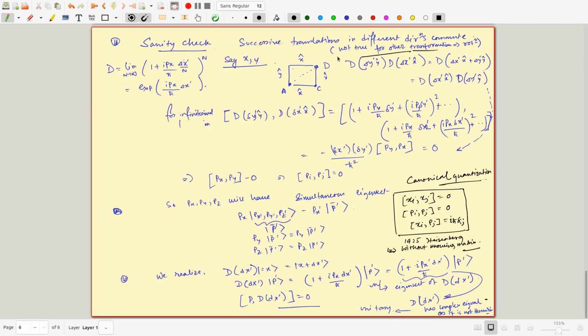And that is very common sense, because if you first go in the y direction, then go in the x direction and reach from the point a to b, let me call this the d. You go a to b via d, or you do first x and then y, you still reach the same state.